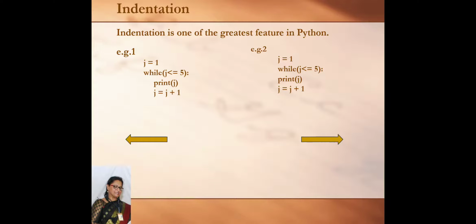In the second example, you can see that we are not leaving any blank spaces, which means our program is not doing indentation properly. So if we are not using indentation, then our program cannot be run, and there will be an error. So indentation is compulsory whenever we are creating a block.